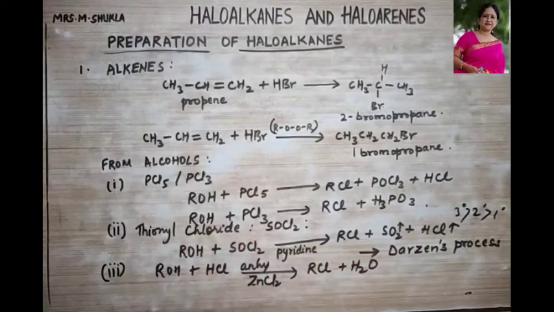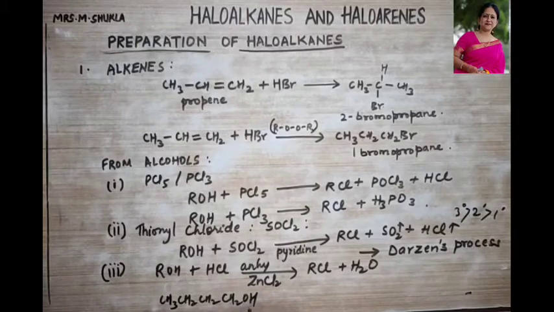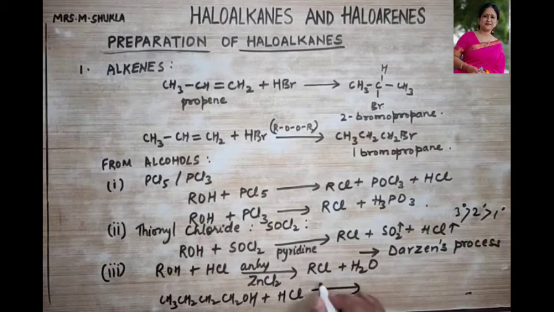Okay, let's take an example of, say, butanol. What is the formula of butanol? It is CH3CH2CH2CH2OH, butanol, 1 2 3 4. When this is treated with HCl in the presence of, what did I say? Anhydrous zinc chloride. It is a dehydrating agent.